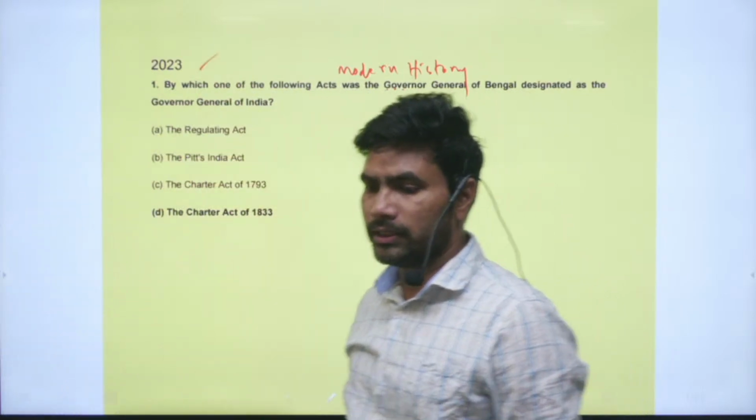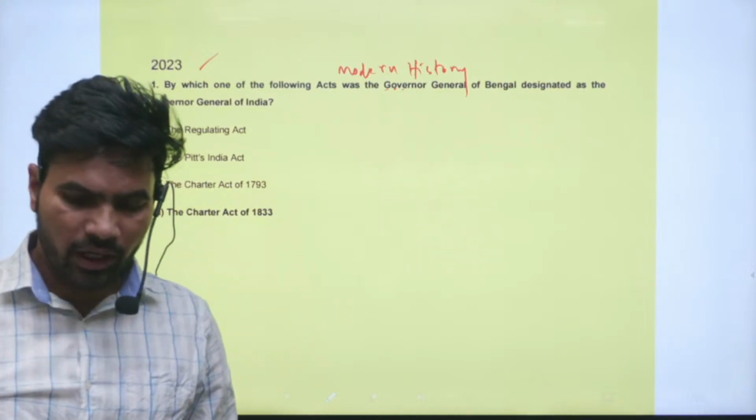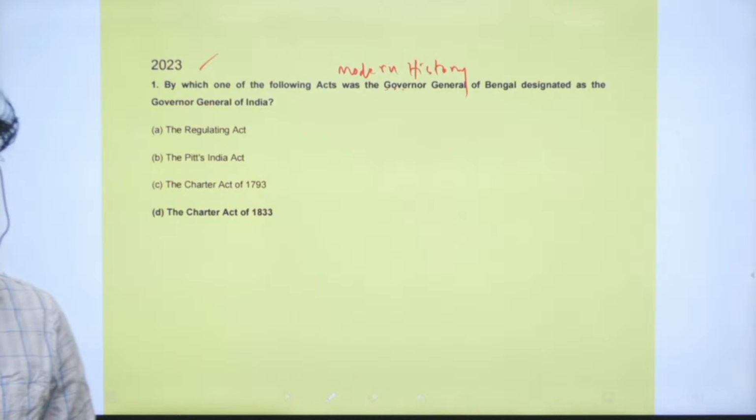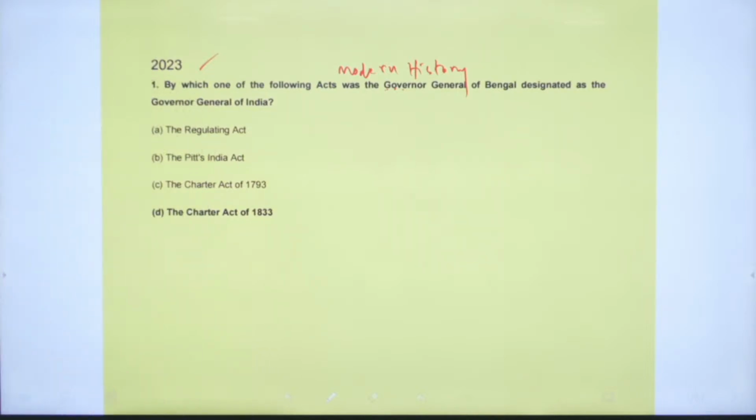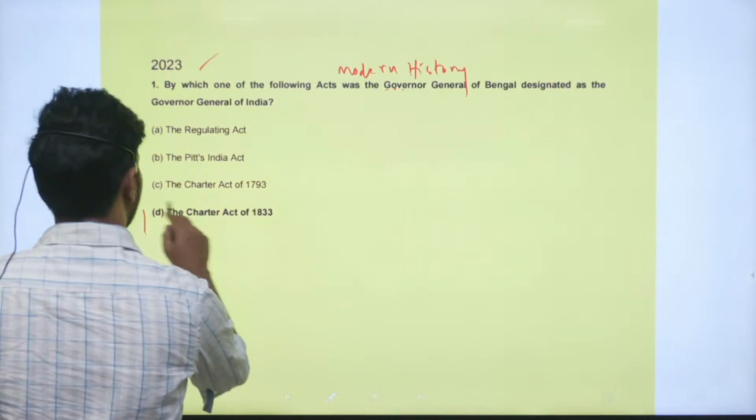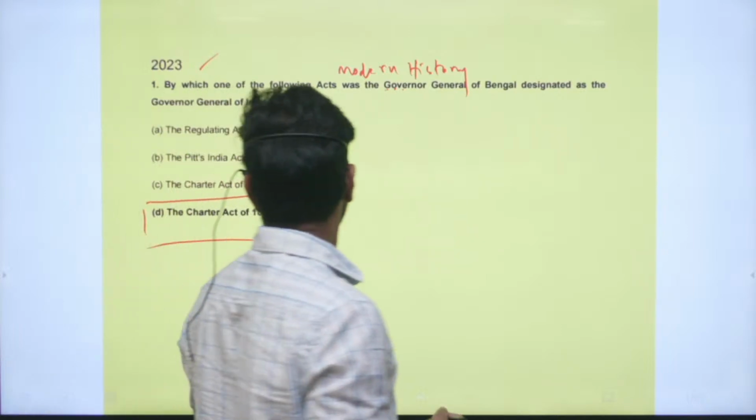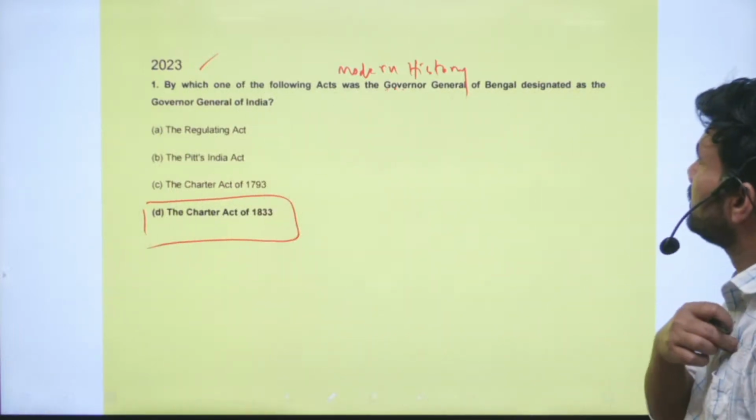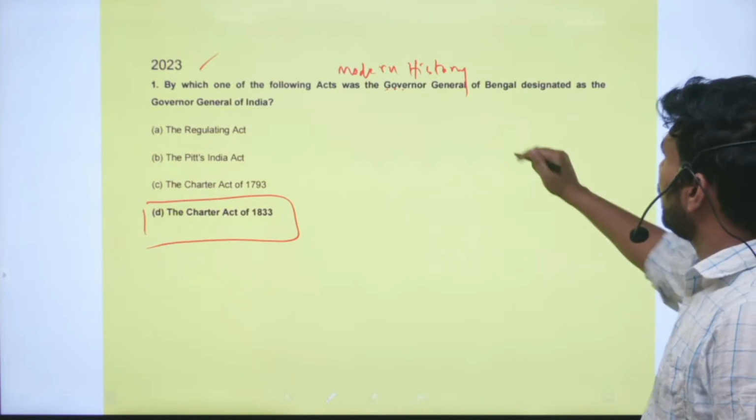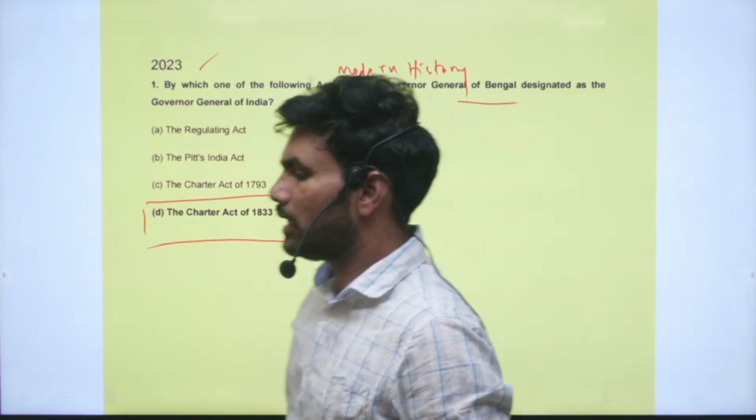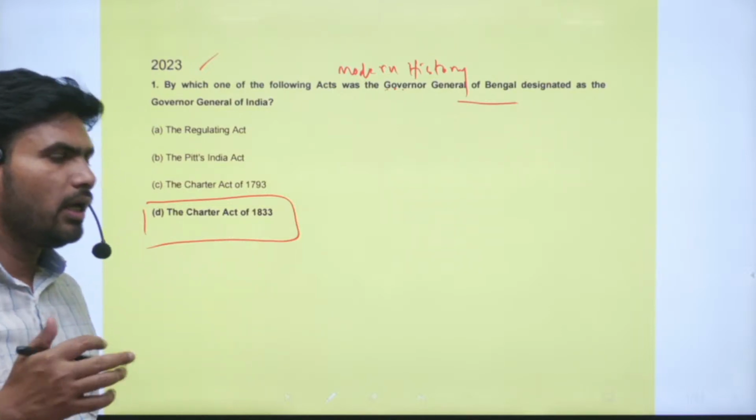First question: by which one of the following acts was the Governor General of Bengal designated as the Governor General of India? The act you know very well, the Charter Act of 1833. Sorry, I misread the question earlier.